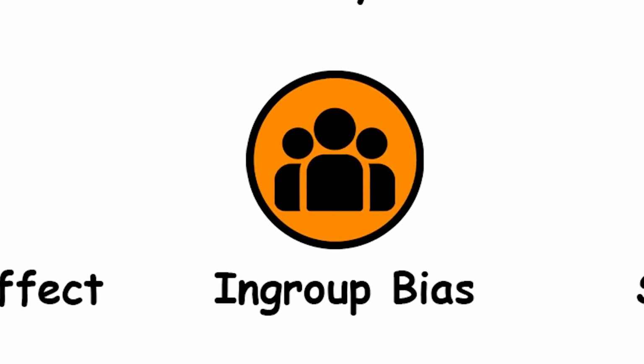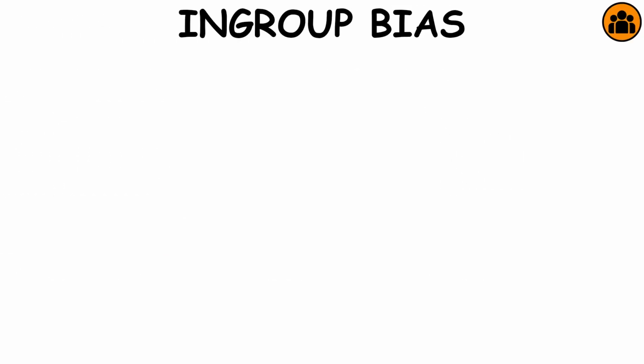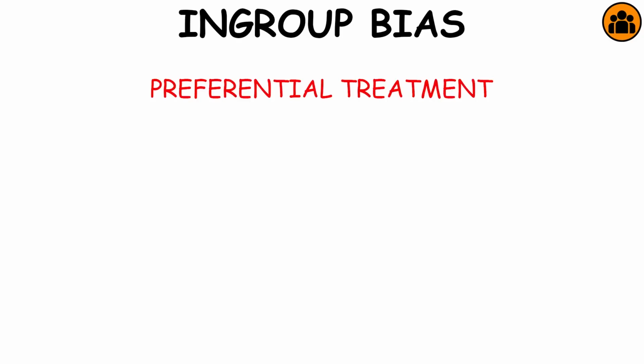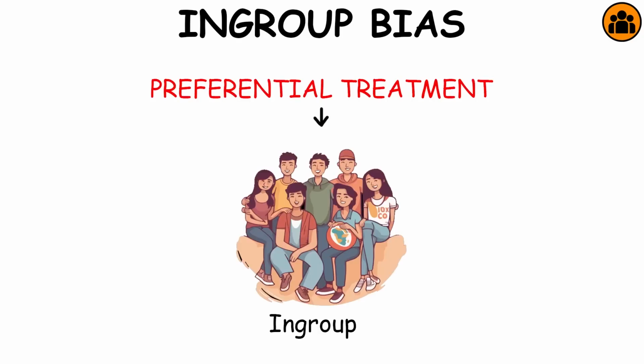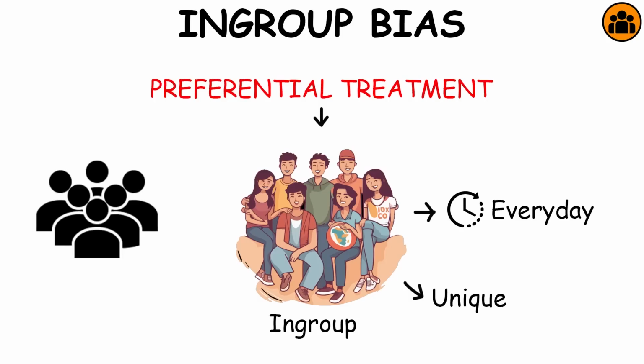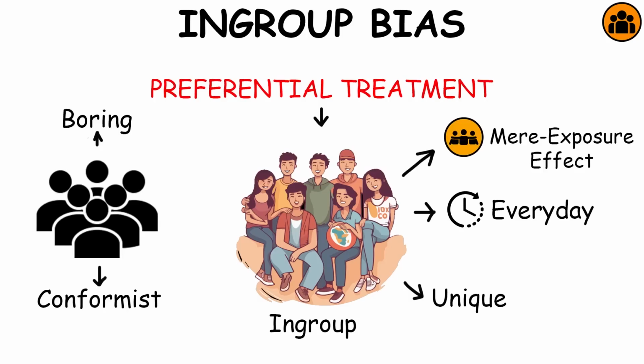In-group bias. In-group bias is the tendency for people to give preferential treatment to others they perceive to be members of their own groups. It usually happens because we encounter and interact with people in our group much more frequently than with strangers. This makes people in our group seem unique, while people outside of our group seem boring and conformist. The mere exposure effect also plays a role in this bias.